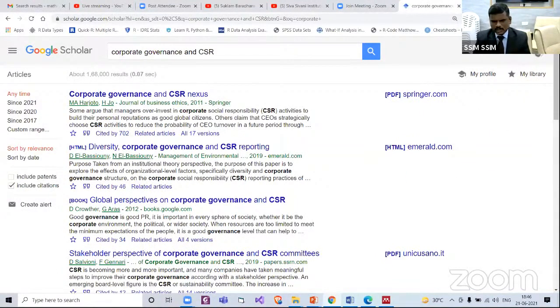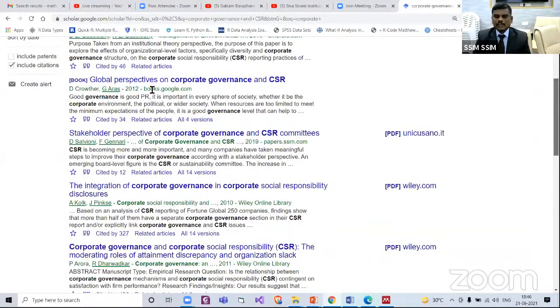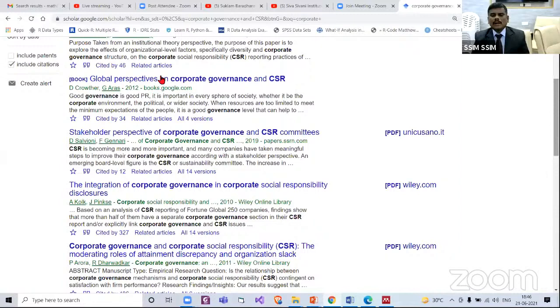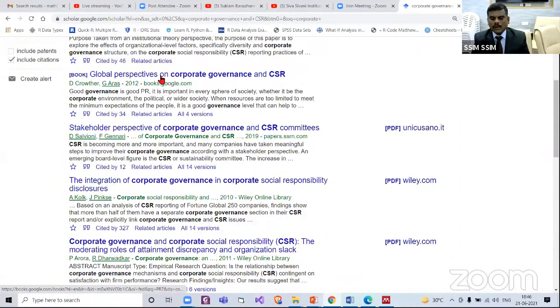Now I am scrolling down. Now let us say we want this book, Global Perspectives on Corporate Governance and CSR. I want to use this book in my thesis content. I want to refer this. So now what you usually will do?